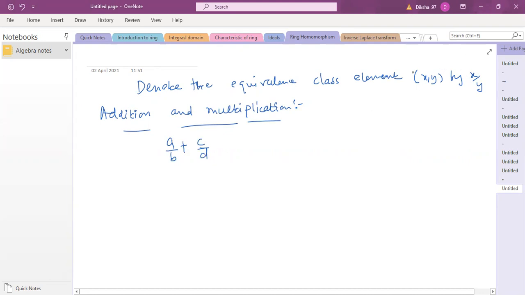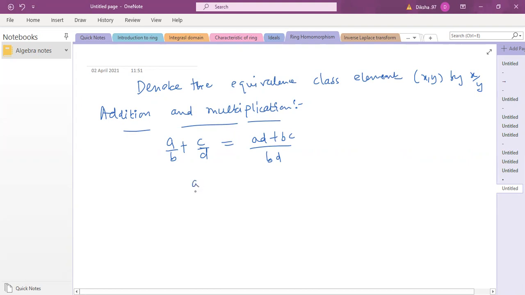ordered pairs. You can also continue the proof of this theorem with ordered pairs, but this is more convenient, the fraction notation, because they want to connect it with the field of quotients, right? So that's why the notation is being changed. So A by B plus C by D, how is this defined? AD plus BC by BD. We know this is how the usual addition of two rational numbers takes place.